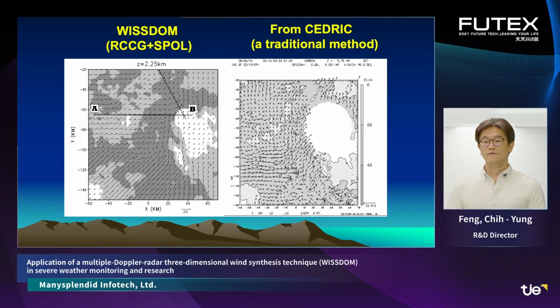The left figure demonstrates the 2.5 km high wind field retrieved by Wisdom, and the right figure is the one done by the traditional method, CEDRIC, which features a blank region and a distorted wind structure in the vicinity.